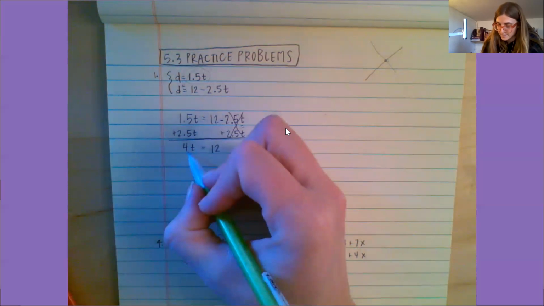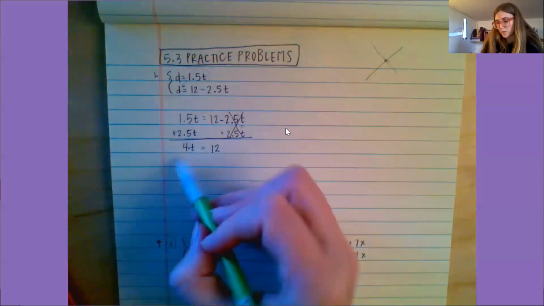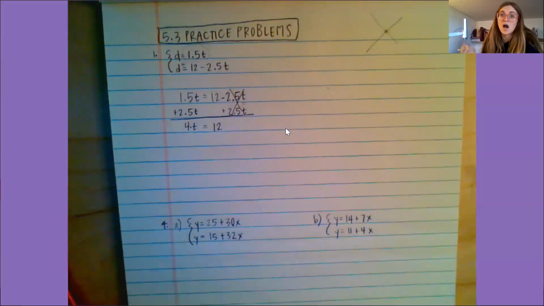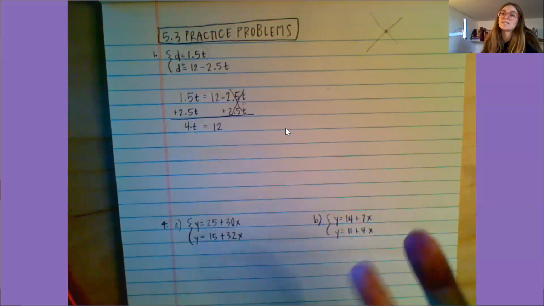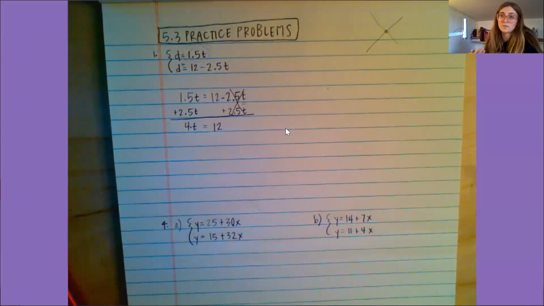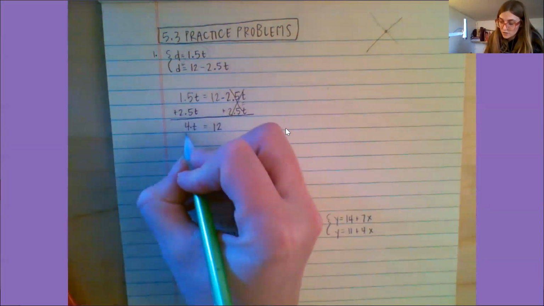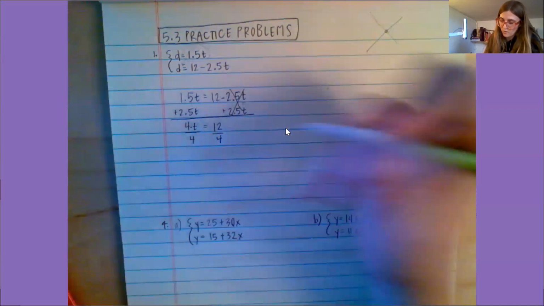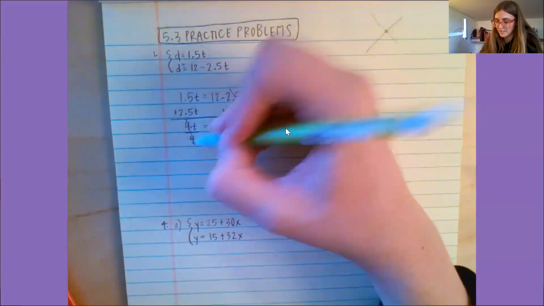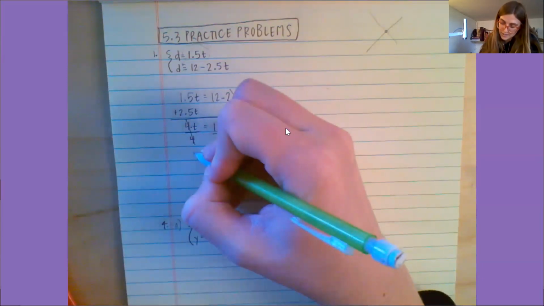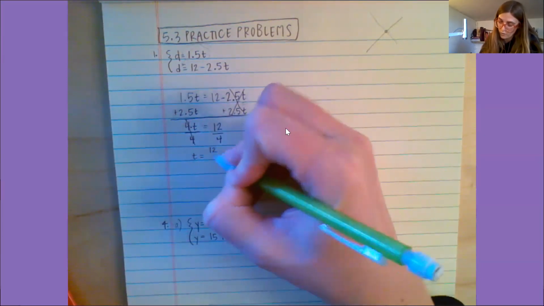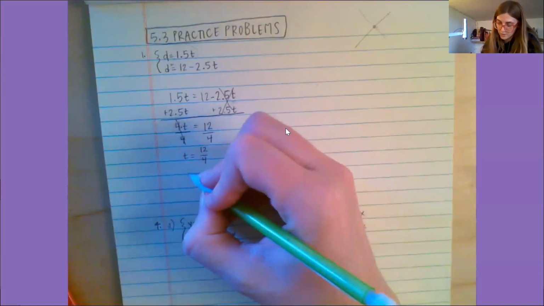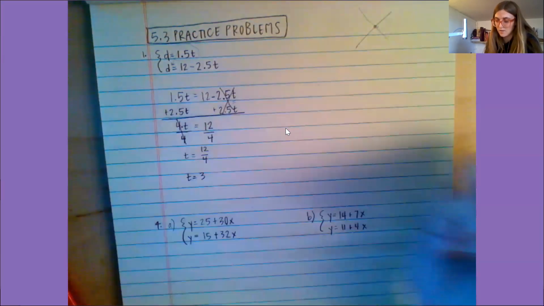I can add those together since they're like terms, and what I get is 4t. Now, there is an invisible multiplication sign in between the 4 and the t, so I know that in order to undo that operation, I have to use the inverse of multiplication, which is division. So divide this side by 4, divide this side by 4. These 4's cancel out, and I'm left with just t equals 12 over 4. 12 divided by 4 gives me 3, so t equals 3.